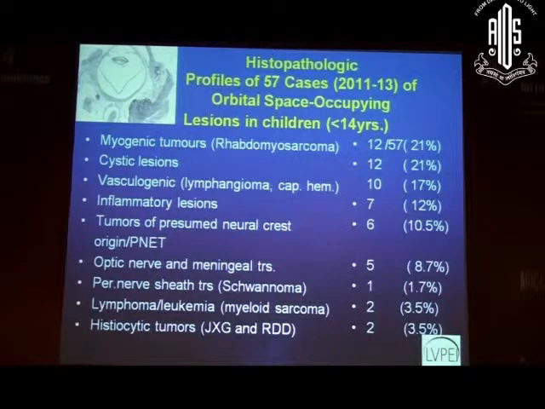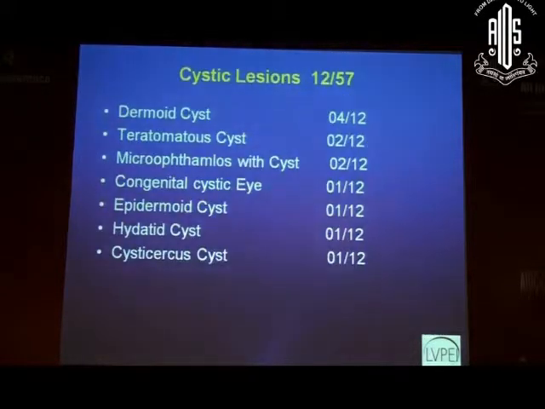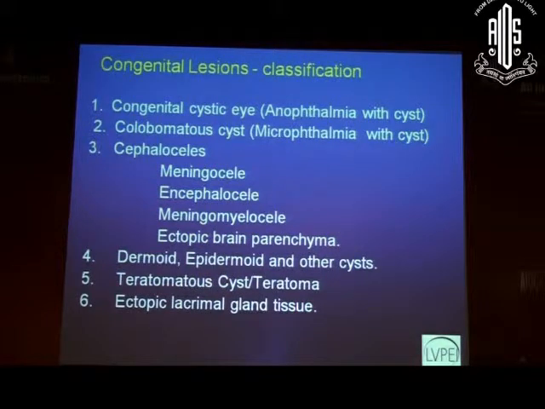Inflammatory lesions, PNET, optic nerve and meningeal tumors contributed to the rest of the 57 tumors. Then schwannomas, lymphomas, leukemias, myeloid sarcoma and histiocytic tumors like juvenile xanthogranuloma and Rosai-Dorfman disease. So just a few slides on congenital lesions in the orbit. It could be a congenital cystic eye, also known as anophthalmia with cyst, colobomatous cyst, known as microphthalmia with cyst, cephaloceles, dermoid cyst, epidermoid cyst, teratomatous cyst, also known as a teratoma, and ectopic lacrimal gland tissue.